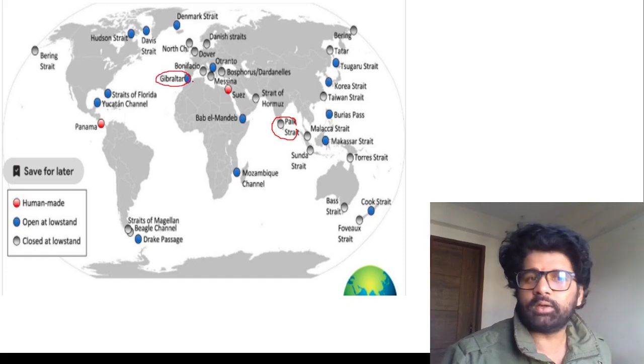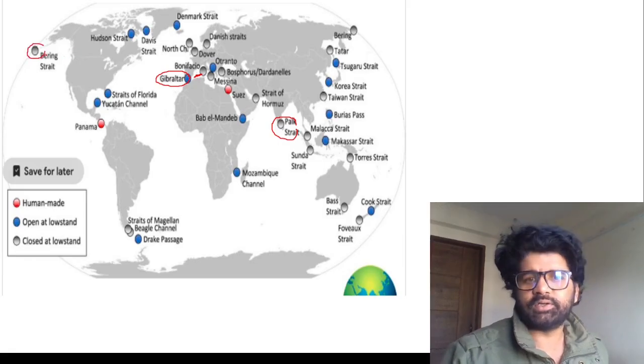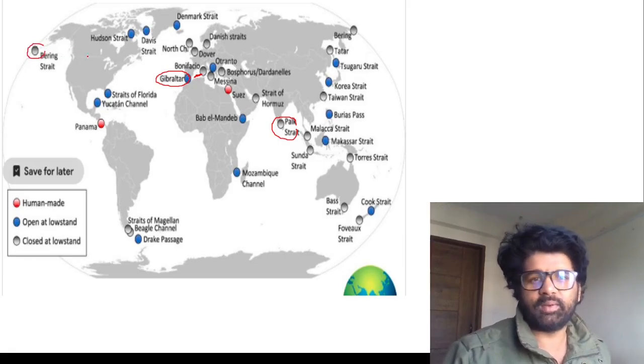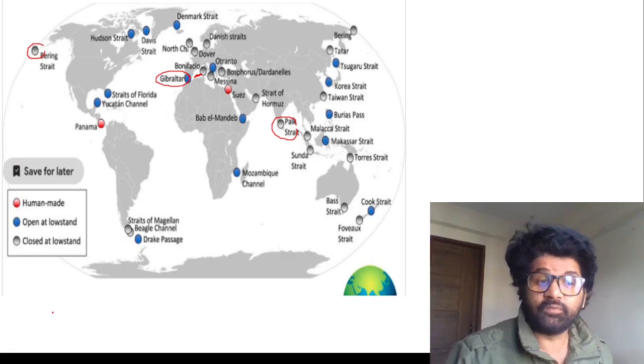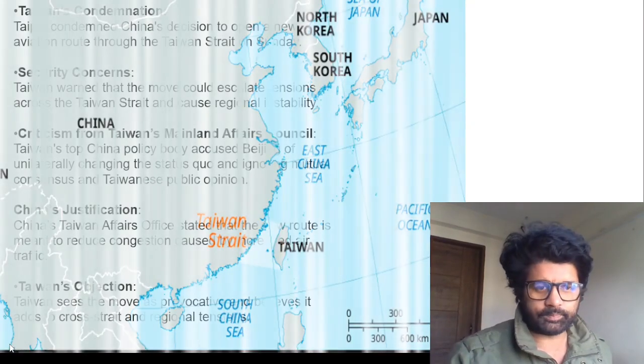You see the Strait of Gibraltar, connects the Mediterranean Sea with the Atlantic Ocean. You see this Bering Strait, in a way, this Bering Strait separates Asia from North America. So very close to the international date line. Remember these facts and figures. This is important. These straits are actually very important.